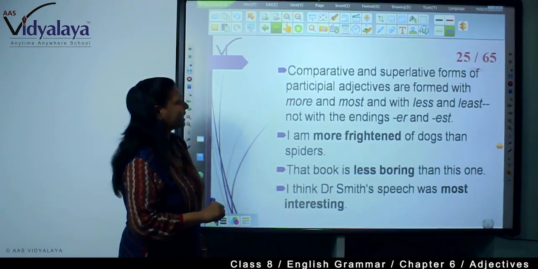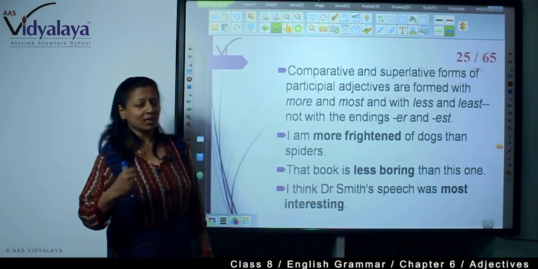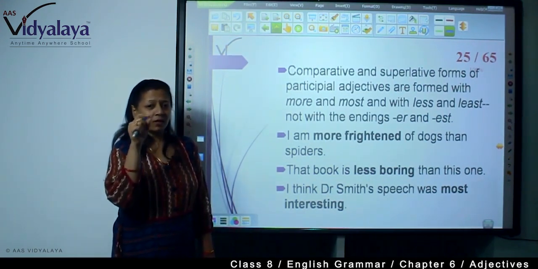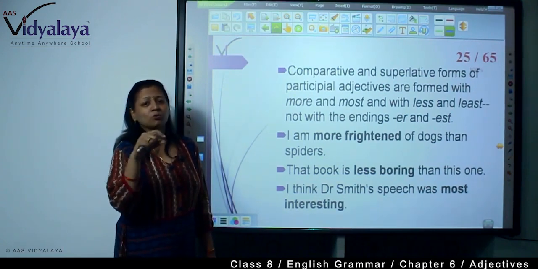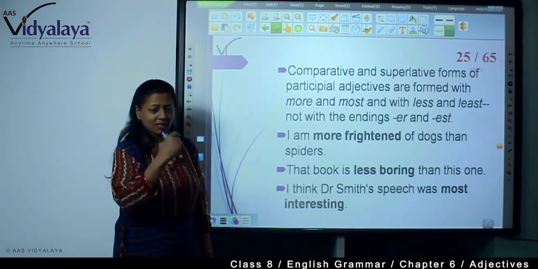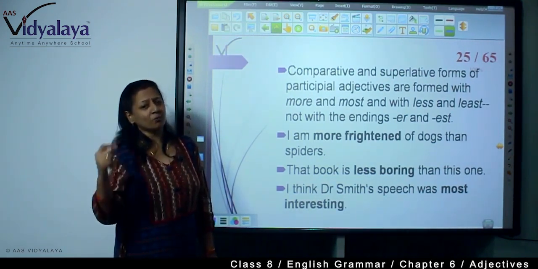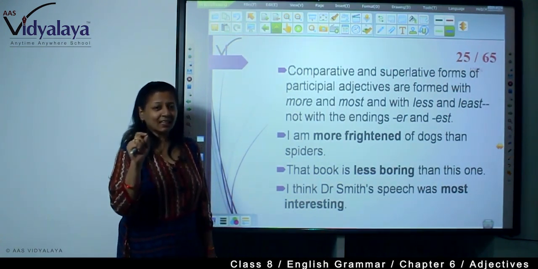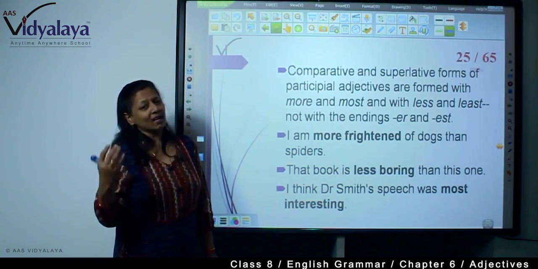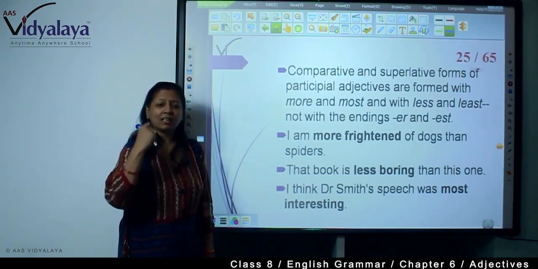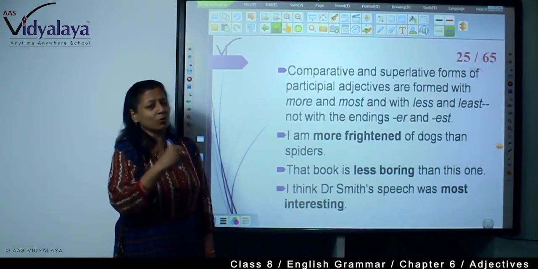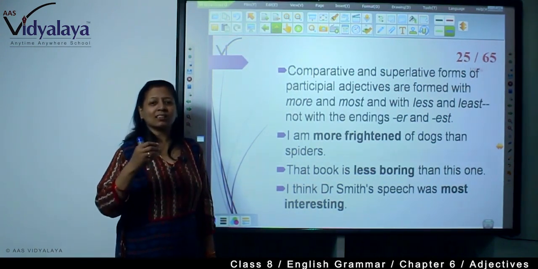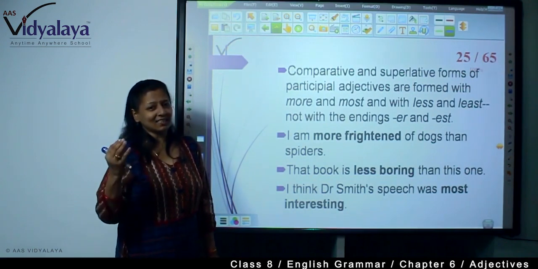Here it is saying the comparative and superlative forms of these participial adjectives use the word more for comparative and most for superlative. If it is ending with ed, then again more and most. If it is ending with ing, then again more and most, or less and least. It's not er or est.